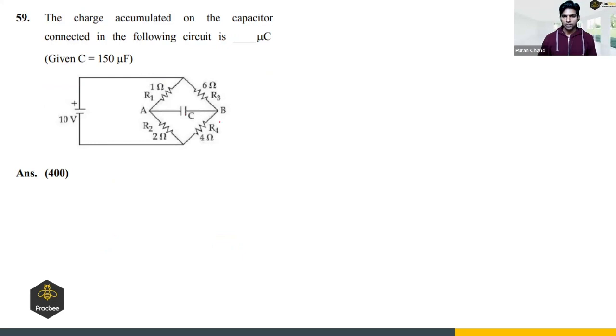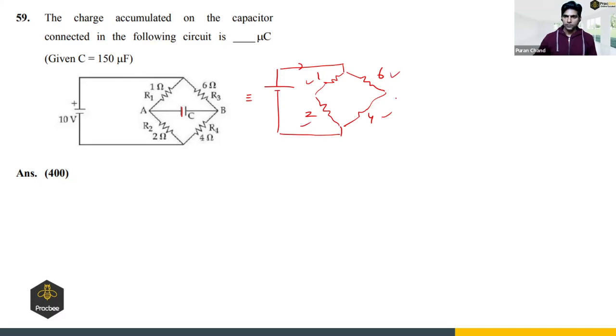Next: find the charge accumulated on the capacitor connected in the following circuit. There is a capacitor and there are 4 resistors. In steady state, there is no current in the capacitor branch, so our equivalent circuit will look like this, and we can remove the capacitor. This is 6, this is 1, this is 2, and this is 4. So 6 and 4 are in series, and 1 and 2 are in series. So this is 10 and this is 3.